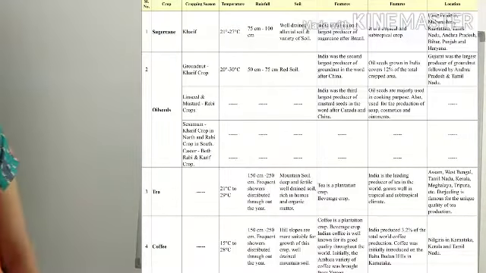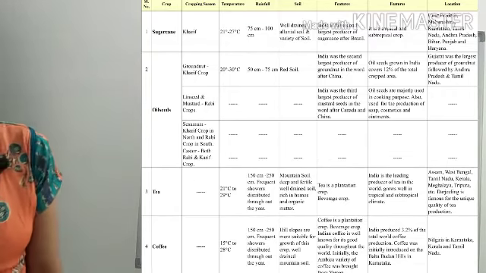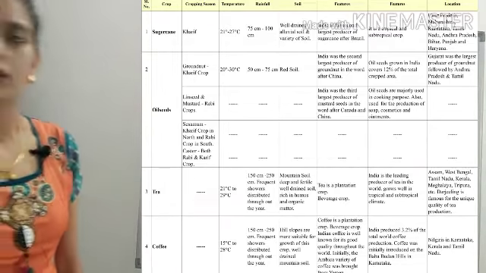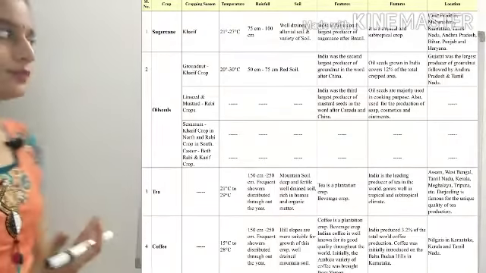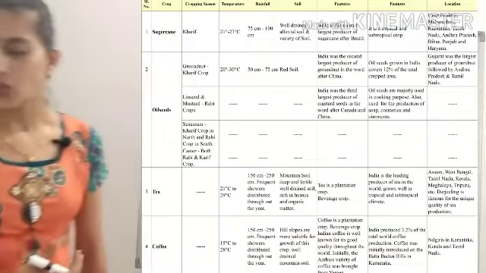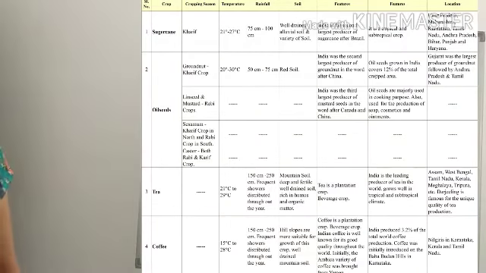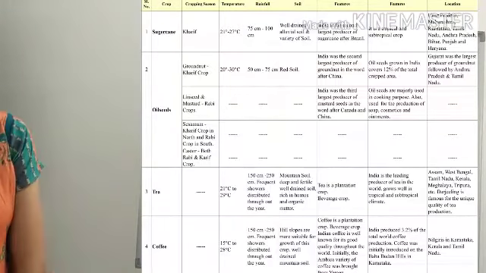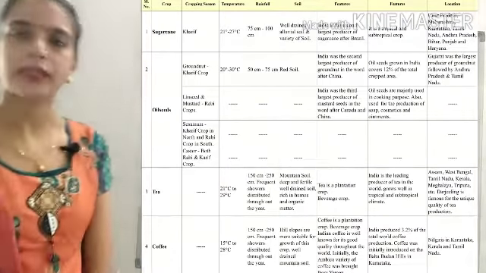Then we have the oil seeds. In your book, oil seeds are like groundnut, mustard, castor. These are all types of oil seeds. India is the third largest producer of mustard seed in the world. And if you see groundnut, the first rank is held by China and the second rank by India. So India is the second largest producer of groundnut.